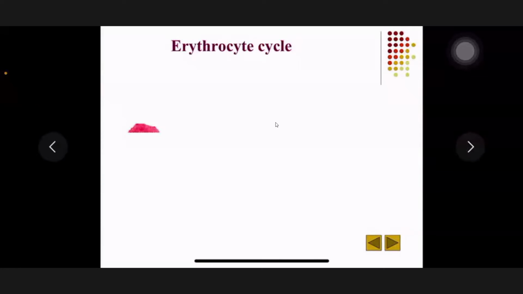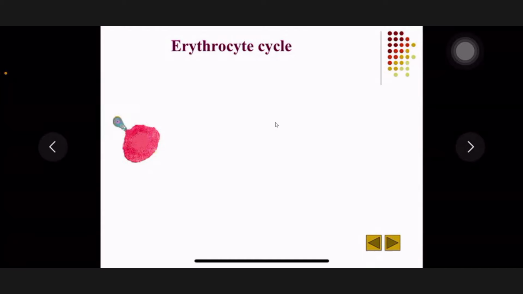Now let's see the erythrocyte size here. Let's see. Here is a merozoite. Okay, now this merozoite is invading RBCs.